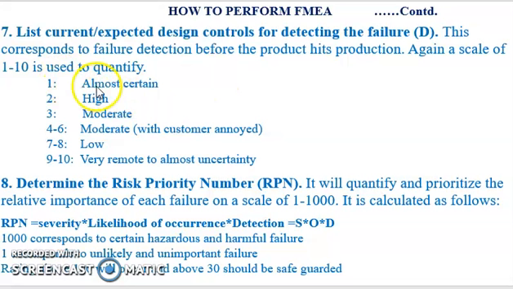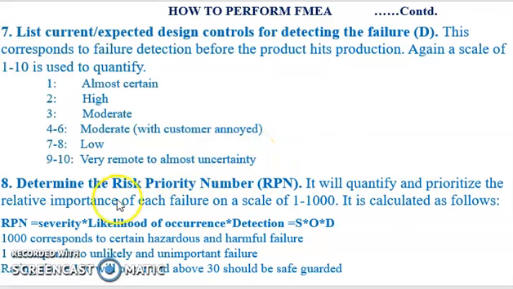Here, 1 represents that the failure will almost certainly be detected before it happens. 2 represents a high detection rate. 3 represents moderate, and 4 to 6 represent moderate with the customer annoyed by it. 7 to 8 represent a low level of detection of the failure. And 9 to 10 represent very remote detection, or almost uncertainty in detecting the failure before it happens.